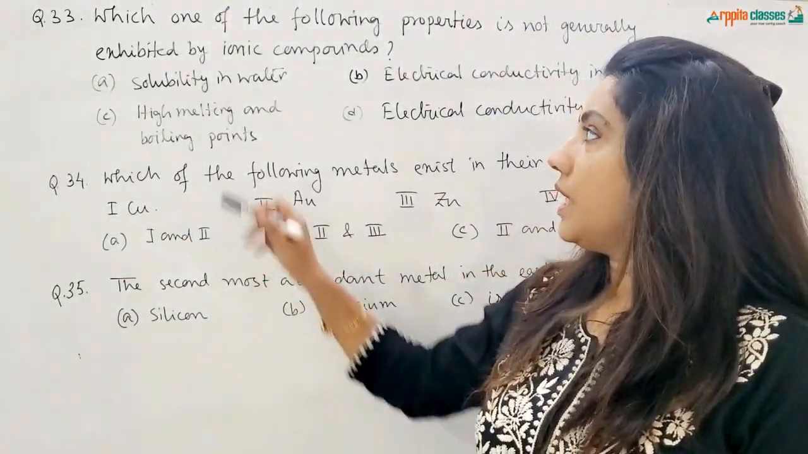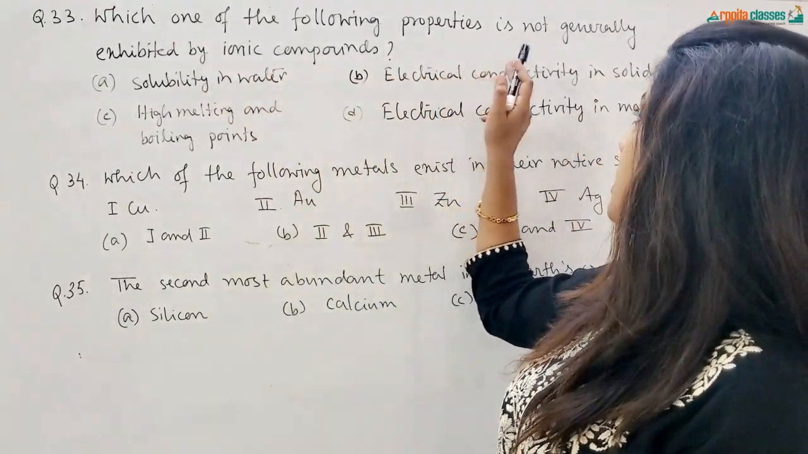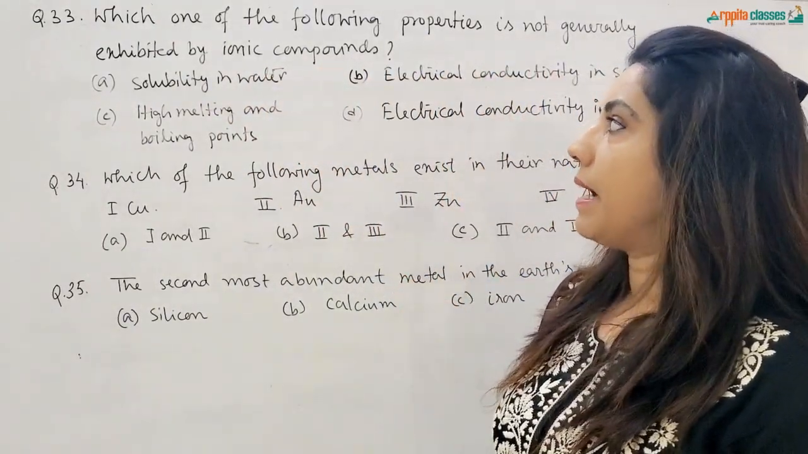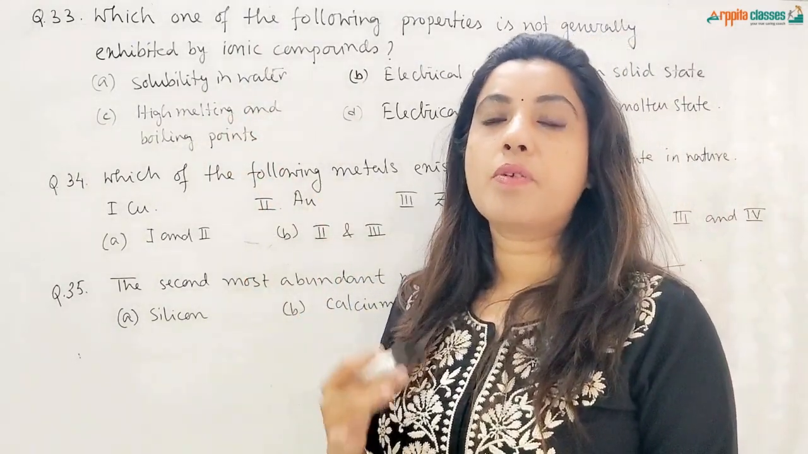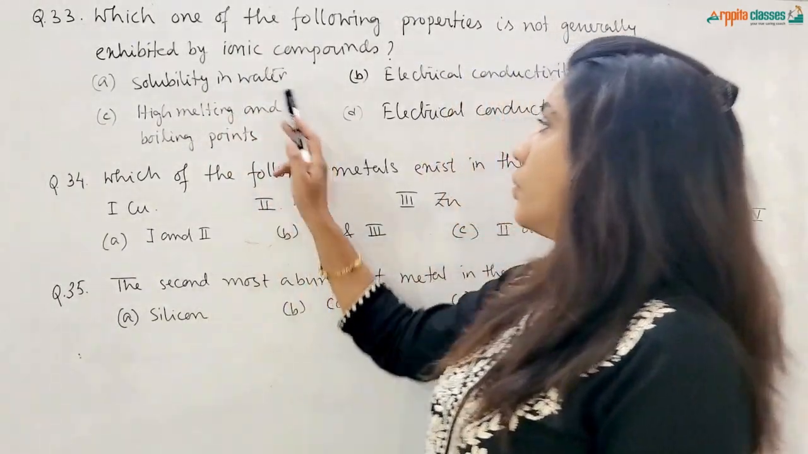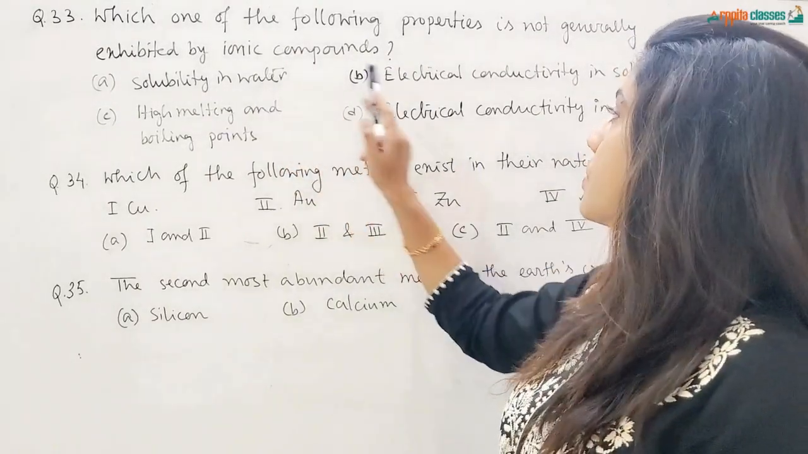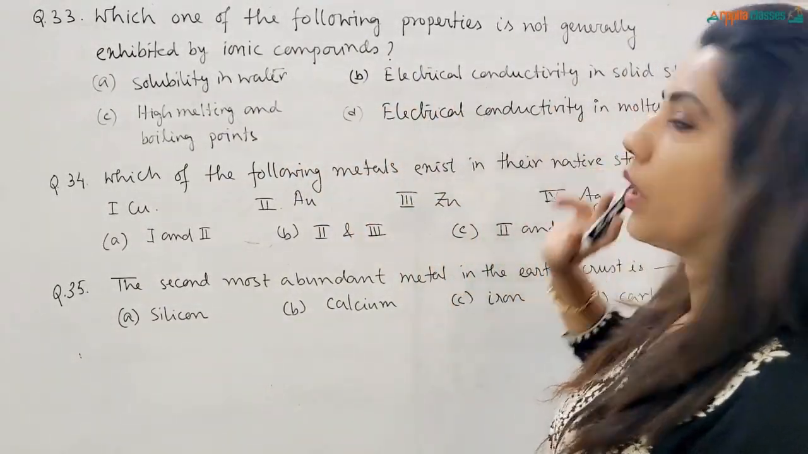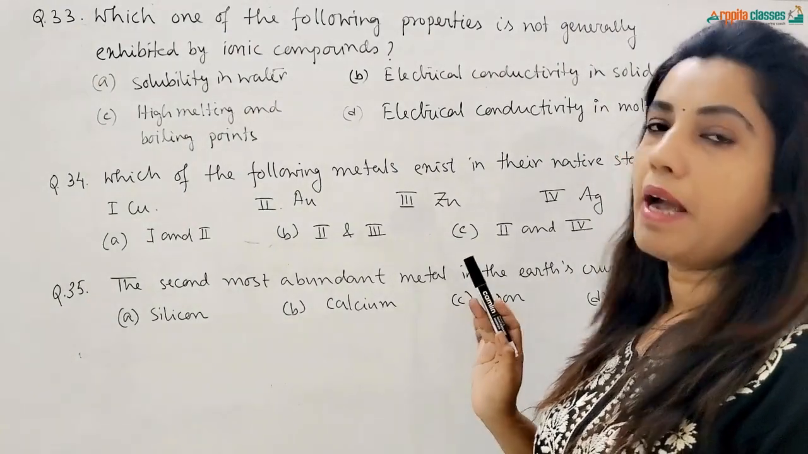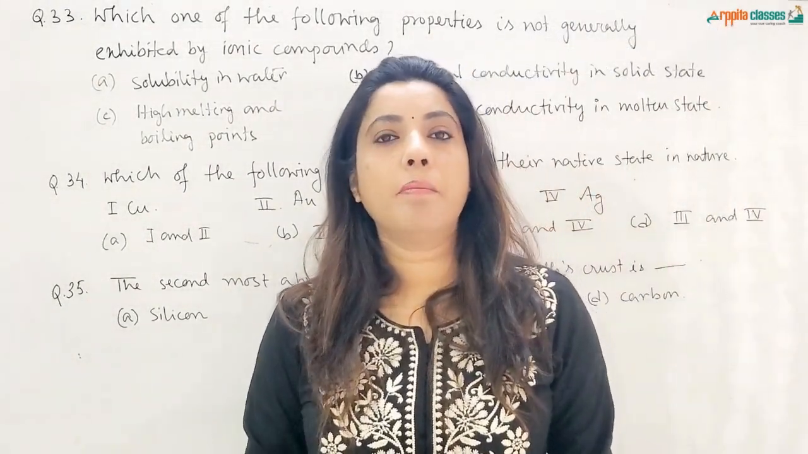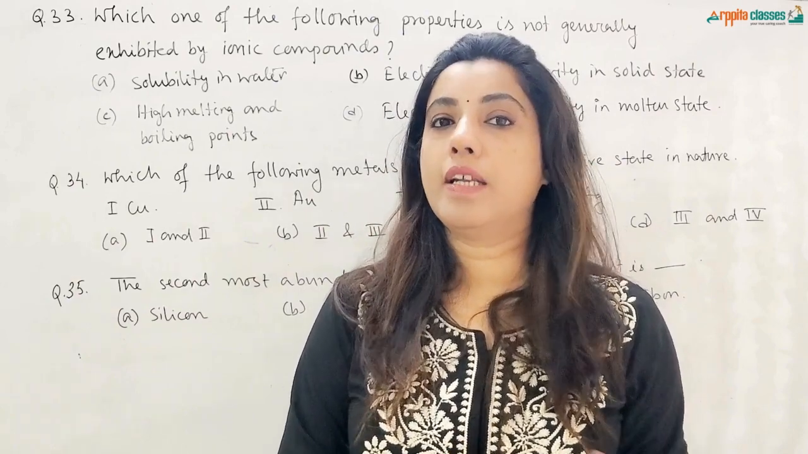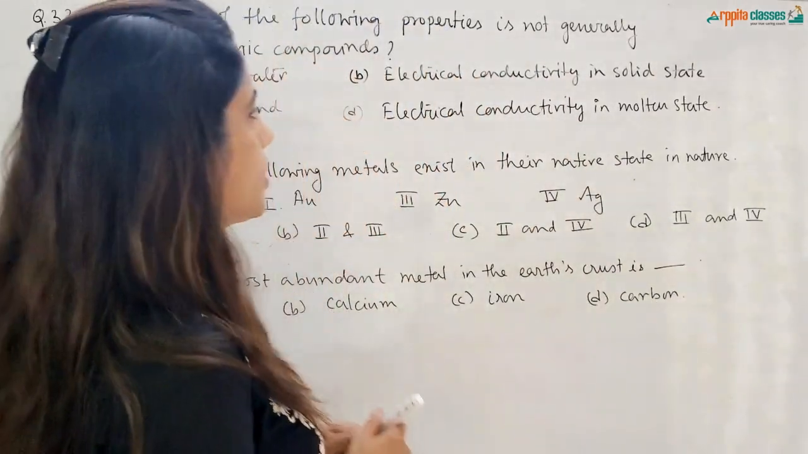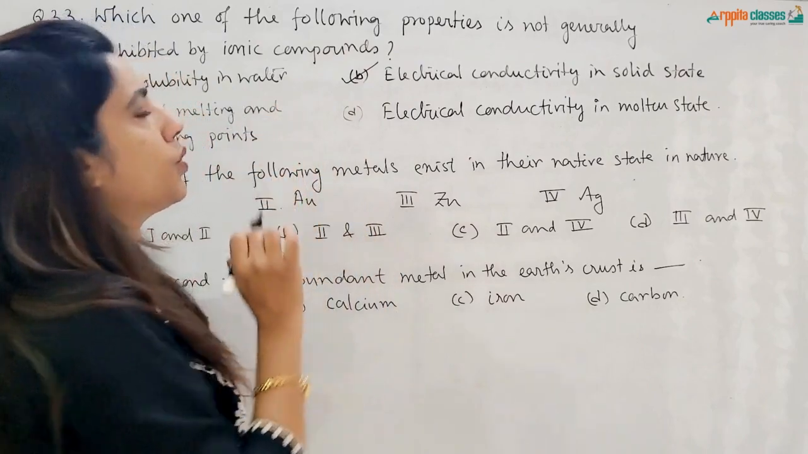Question number 33 is, which one of the following properties is not generally exhibited by ionic compounds? Solubility in water. Ionic compounds are highly soluble in water, so this is exhibited by ionic compounds. Electrical conductivity in solid state. This is not exhibited by ionic compounds because ionic compounds conduct electricity only in molten state or when they are dissolved in water, in their aqueous solution. So this is not shown by ionic compounds.